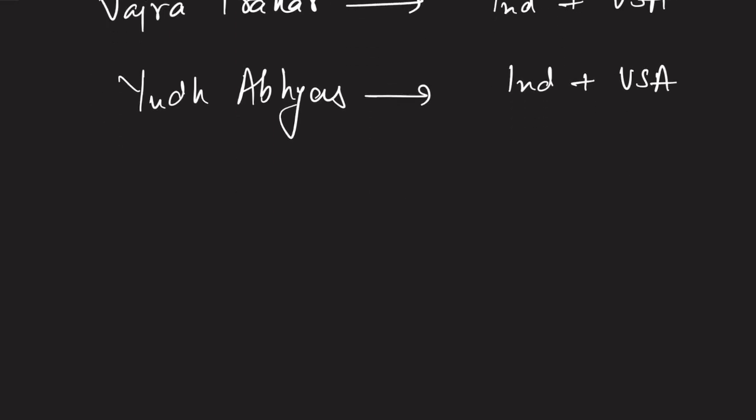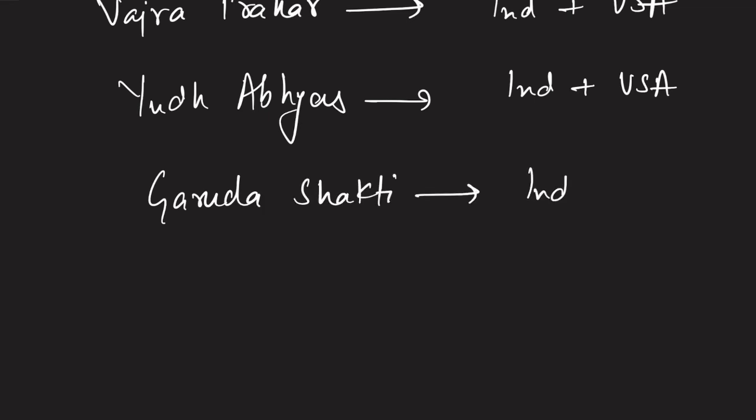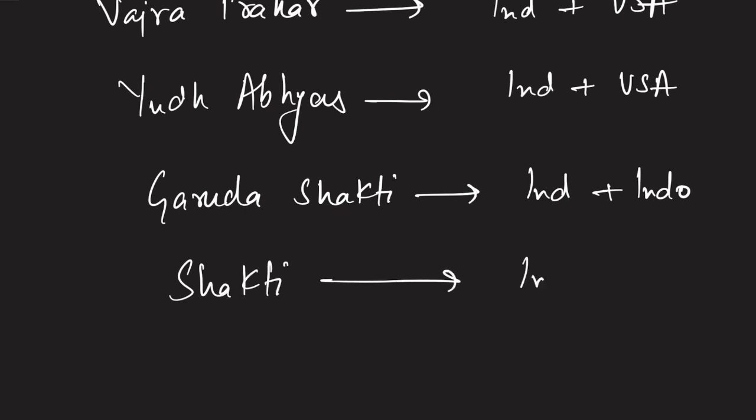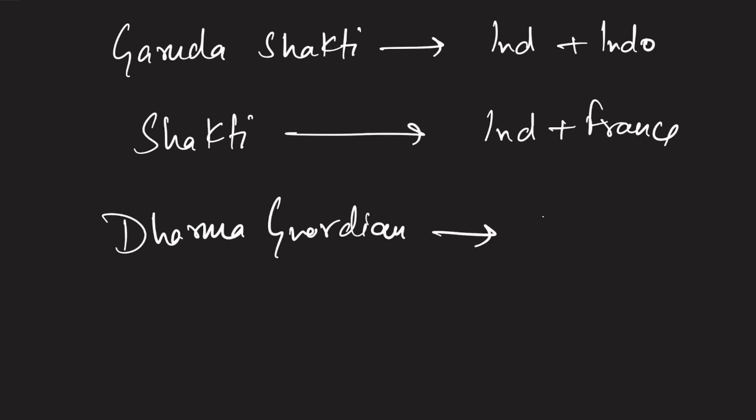Alright. Then we just saw about Indonesia, that passage exercise. There was one Garuda Shakti. Garuda Shakti is between India and Indonesia. Then if I talk to you about a military exercise between India and France, it is Shakti, India and France. Then Dharma Guardian. Dharma Guardian is a military exercise between India and Japan.